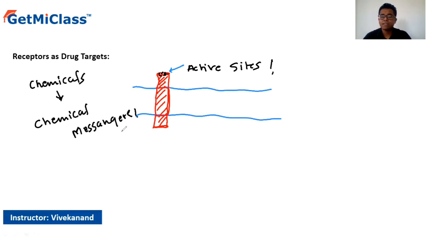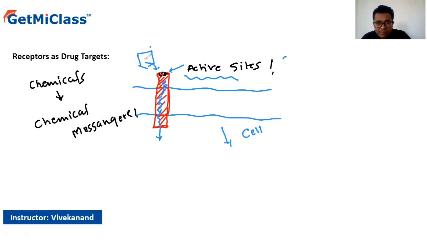Okay, we call them the chemical messengers. So what do these chemical messengers do? These chemical messengers will come near these active sites. As they come near the active sites, they have a particular proper shape. Okay, they come in, they interact, they leave the particular message or the chemical, as this particular message is passing from the outside of the cell to the inside of the cell, you can say, right?